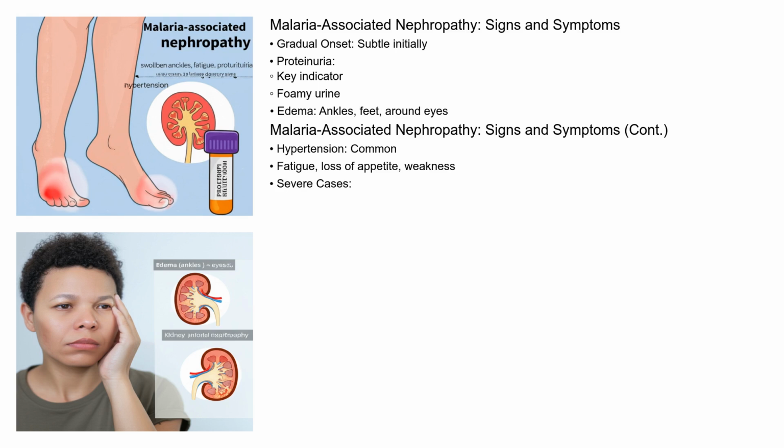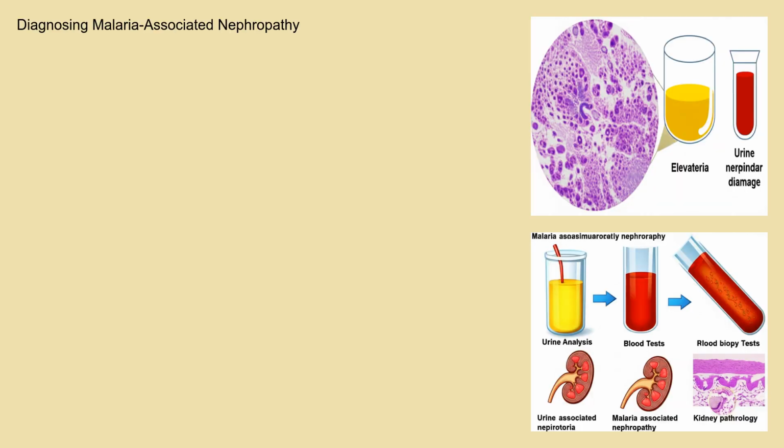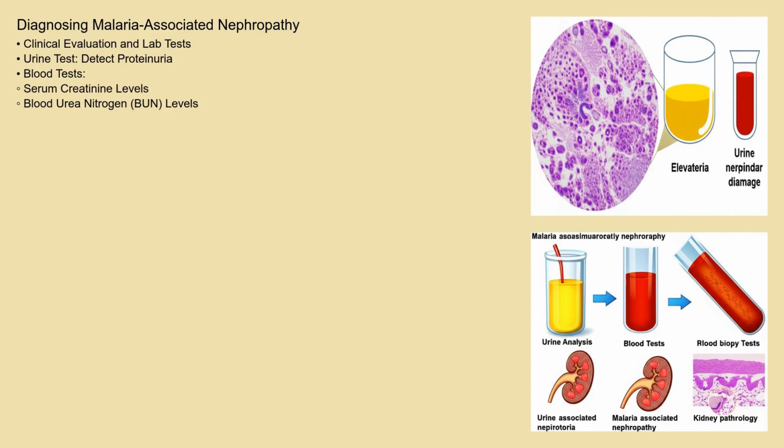As the disease progresses, individuals may experience fatigue, loss of appetite, and general weakness. In severe cases, kidney failure can occur, leading to symptoms such as nausea, vomiting, and shortness of breath. Diagnosis of malaria-associated nephropathy involves a combination of clinical evaluation and laboratory tests. A urine test is essential to detect proteinuria. Blood tests are performed to assess kidney function, including serum creatinine and blood urea nitrogen (BUN) levels.